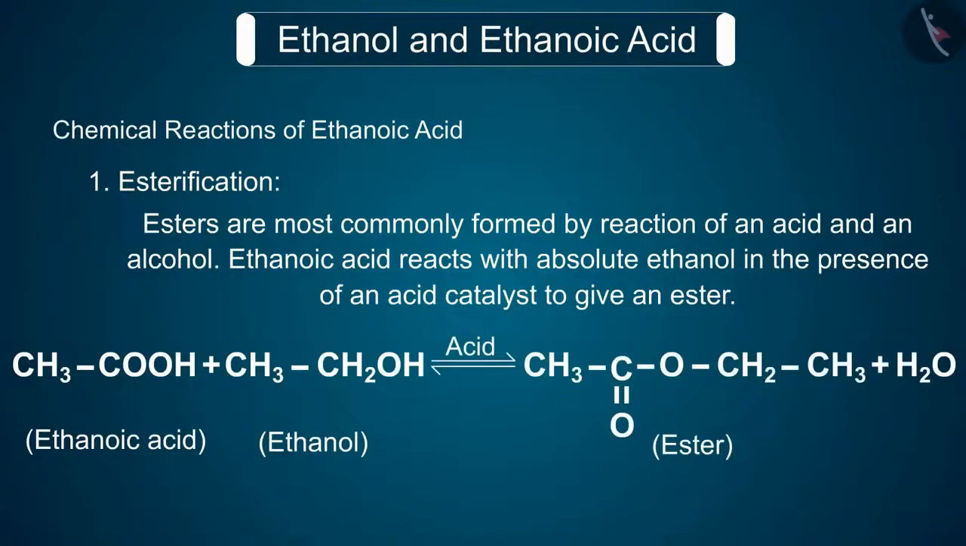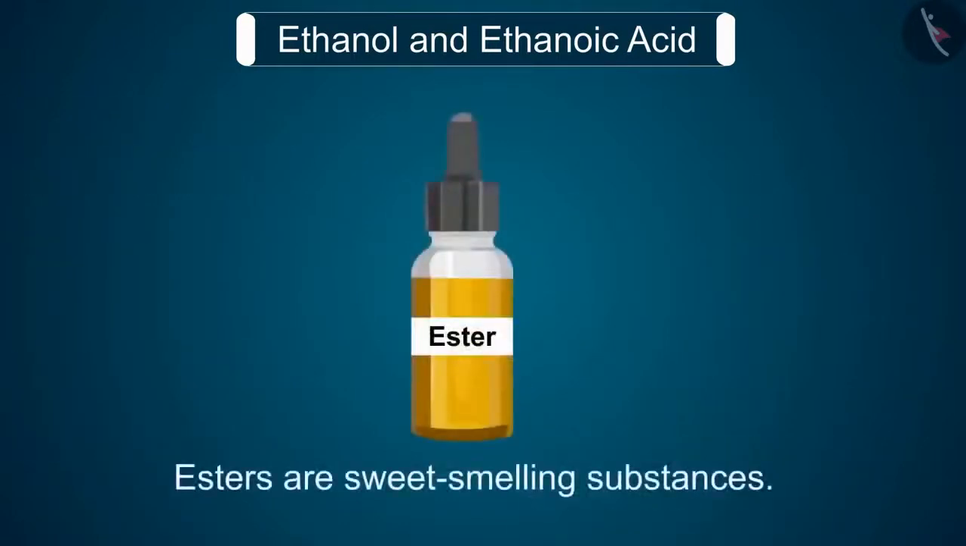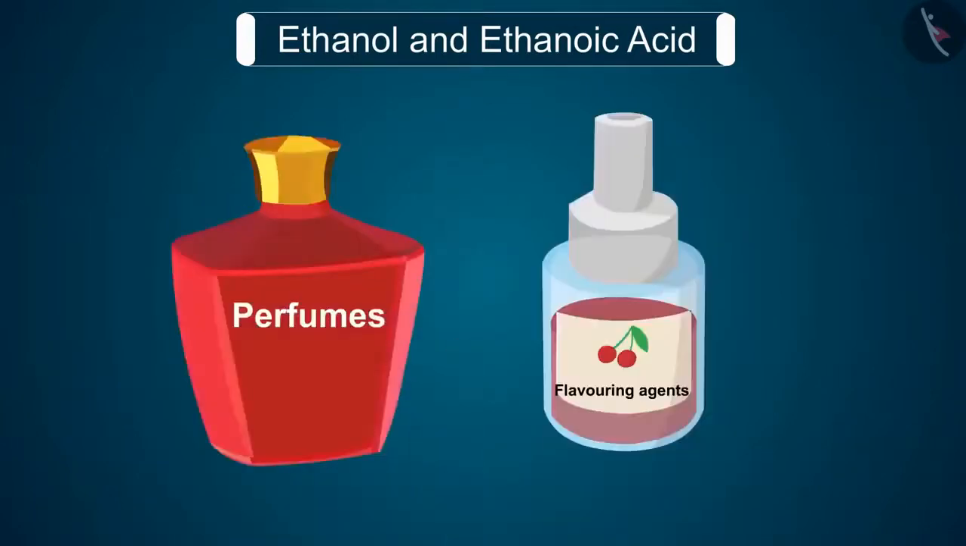Ethanoic acid reacts with absolute ethanol in the presence of an acid catalyst to give an ester. Generally, esters are sweet-smelling substances. These are used in making perfumes and as flavoring agents.